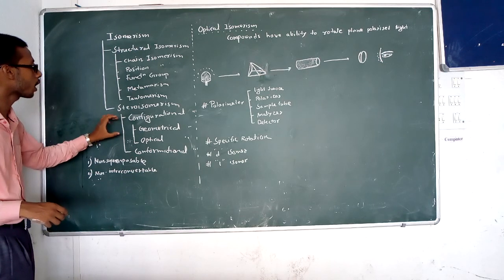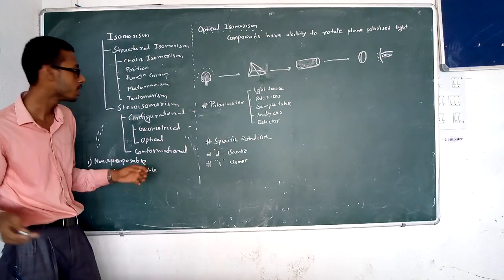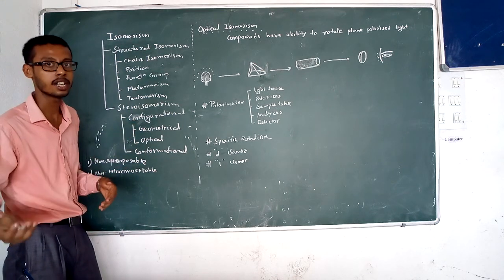In configurational isomerism, geometrical isomerism is cis, trans, E and Z. We will discuss it in the unit 2 part.